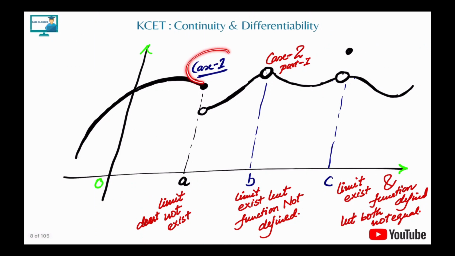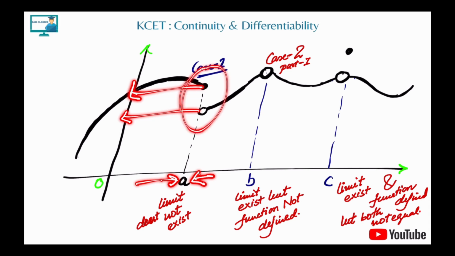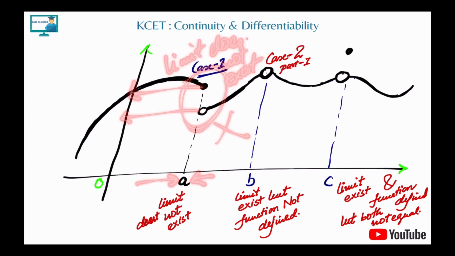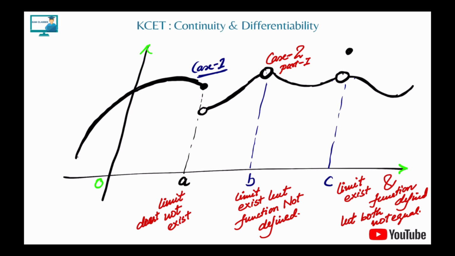See case one. Case one is pretty simple. If I approach this function from this side, I'll approach here, and if I approach from this side, I'll approach here. So you'll say, sir, the limit doesn't exist. So what can you write? Limit does not exist. Correct. So the moment you say limit does not exist, there is no continuity. There is no question about continuity.